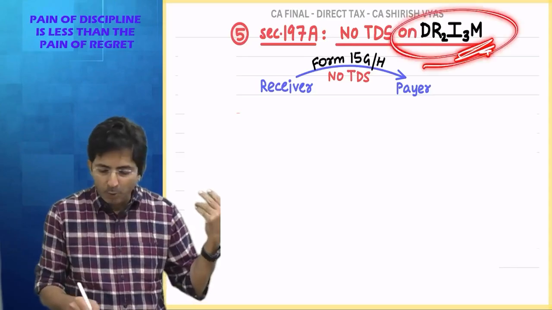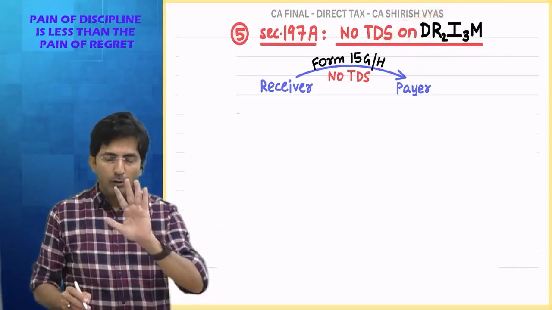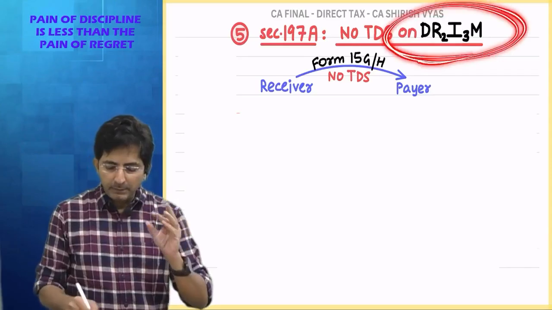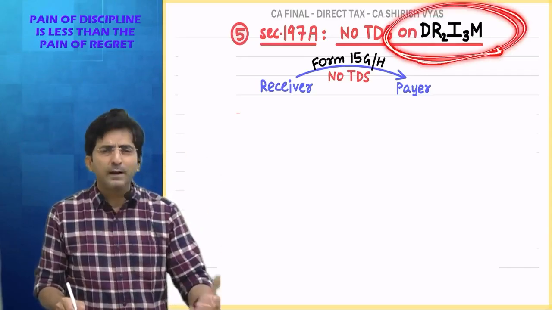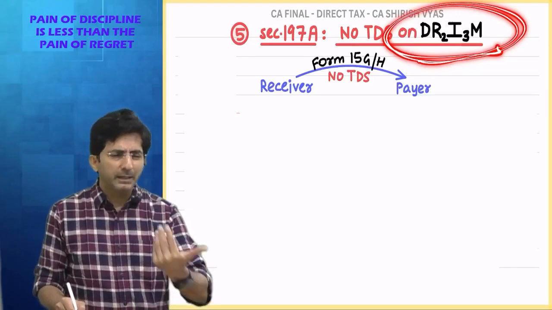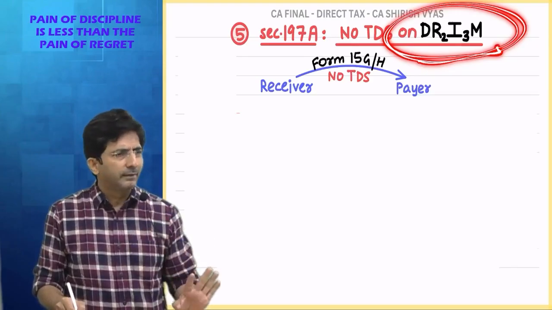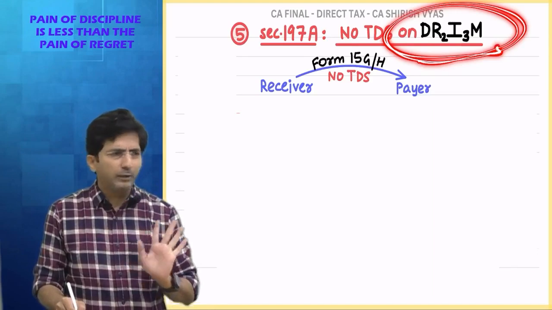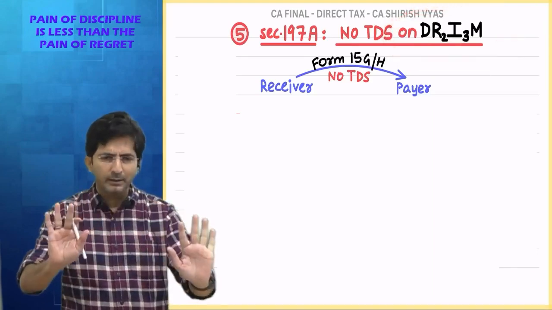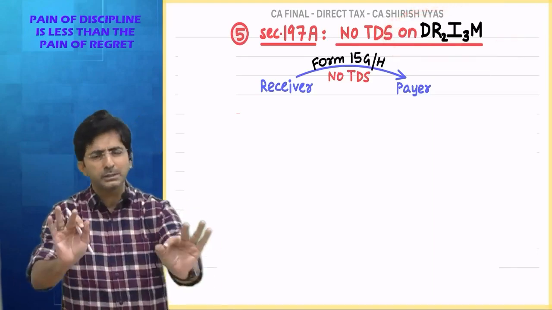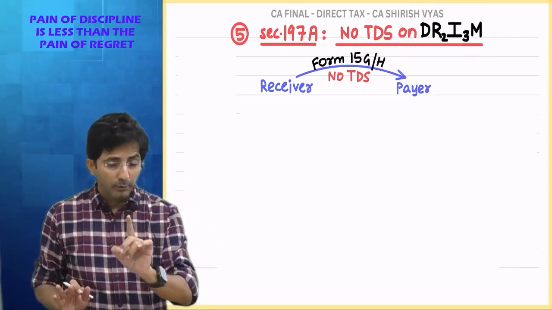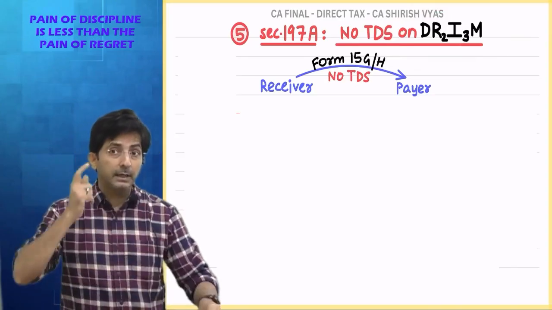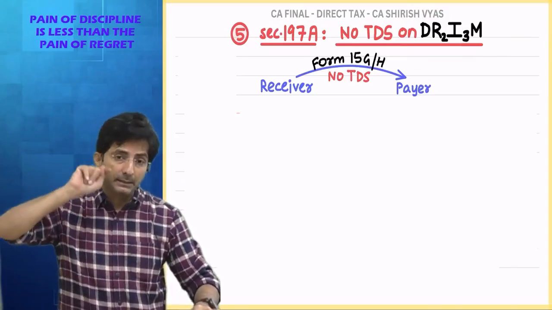You know what the law felt? These incomes are so common in the life of housewives and senior citizens. So let's make a very simple rule for them, that whenever you have got these incomes, don't worry, your TDS will stop. Just fill one form. But then, let me warn you, this section was created keeping housewives and senior citizens in mind.